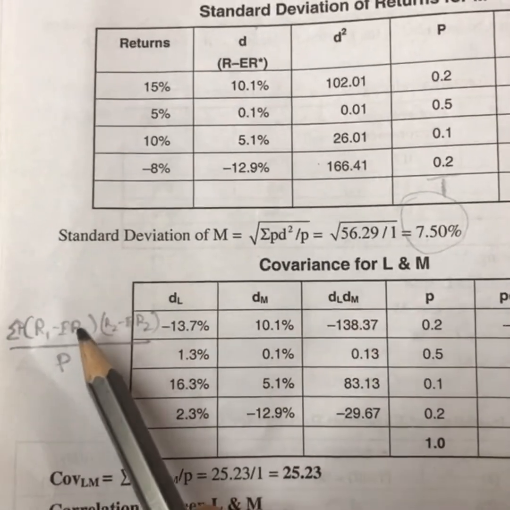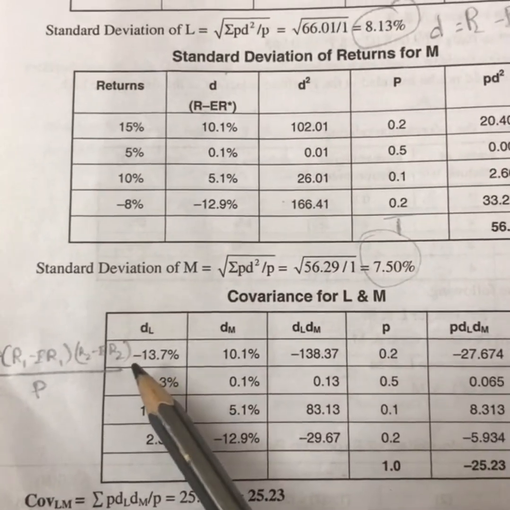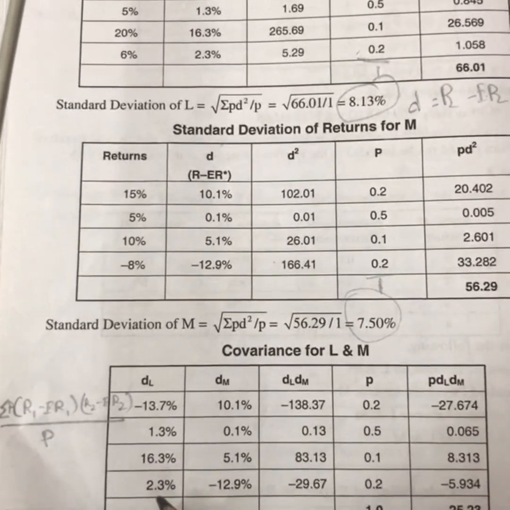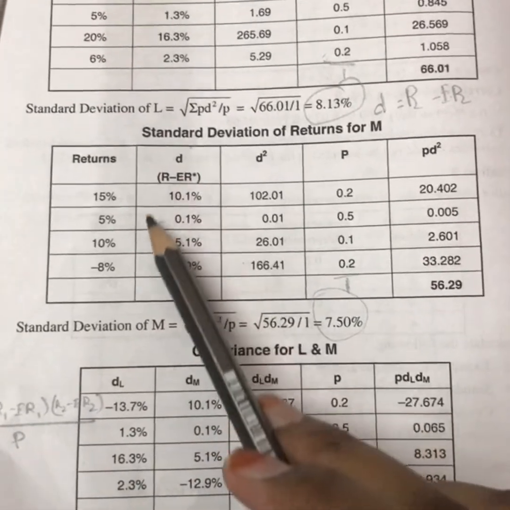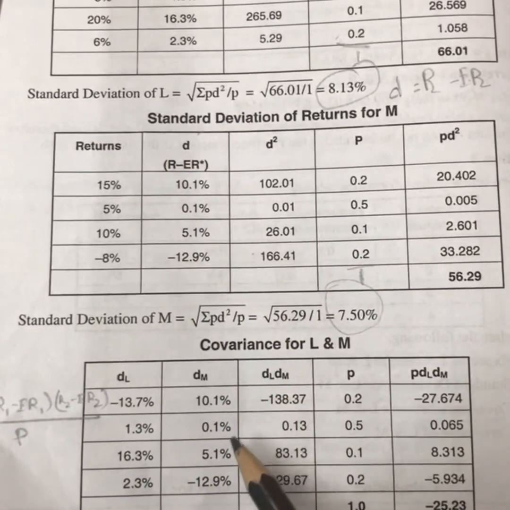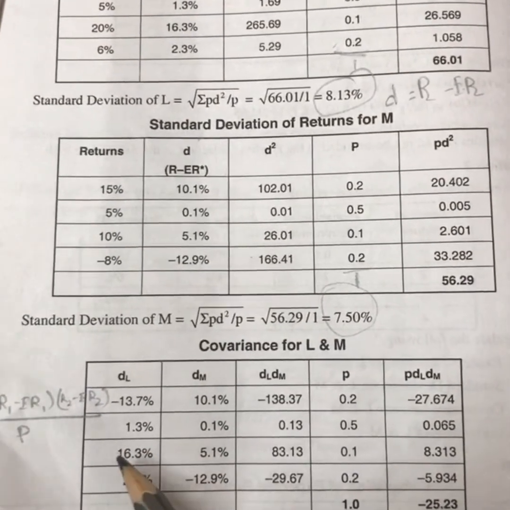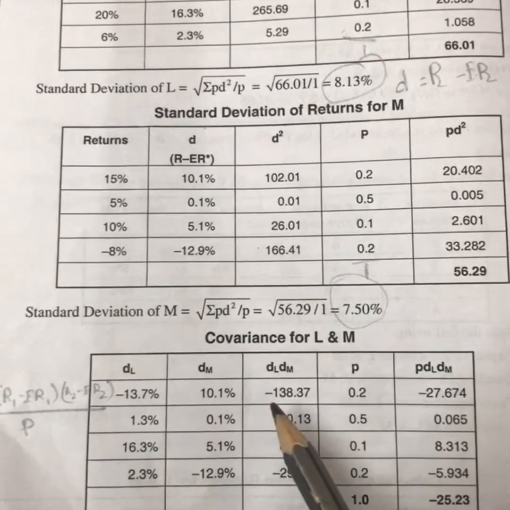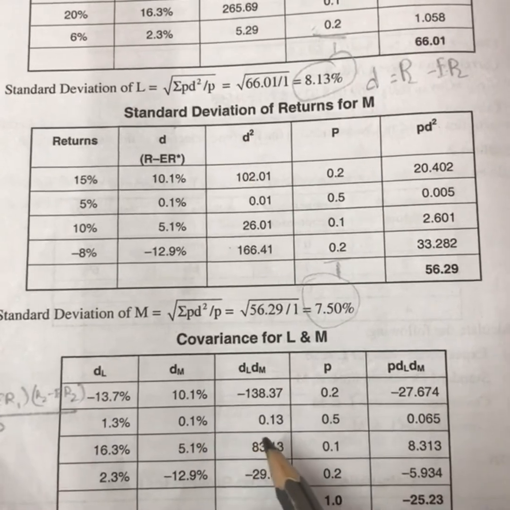Okay, so R1 minus ER1 we already calculated, which is nothing but your deviation. That is what I have written, that is what it is written here. Minus 13.7, 1.3, 16.3 and 2.3. And the R2 minus ER2 again already they have done, that is 10.1, 0.1, 5.1 and minus 12.9. We just need to multiply these two. So if you multiply minus 13.7 into 10.3, you get minus 138.37. 1.3 into 0.1, it is 0.13.